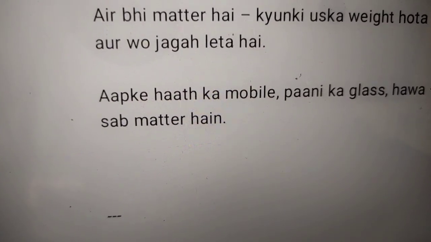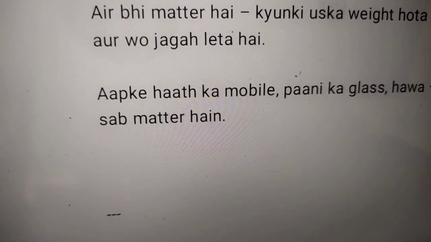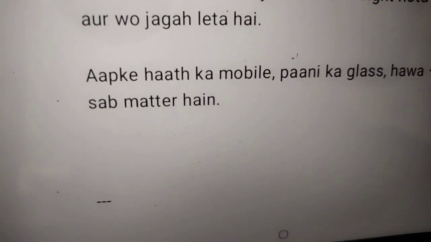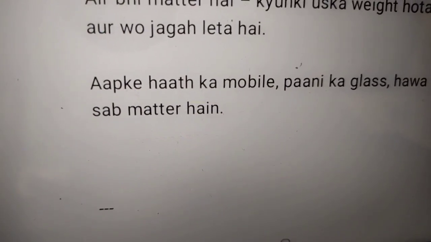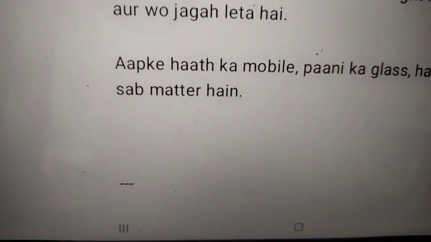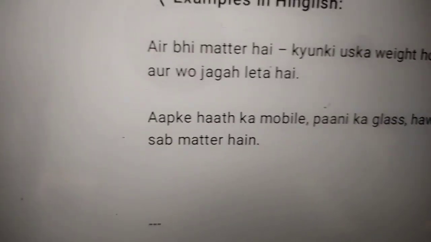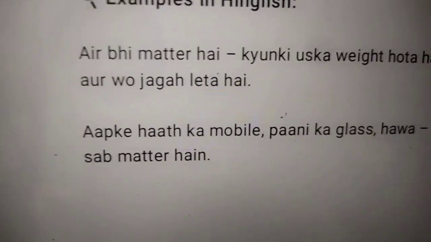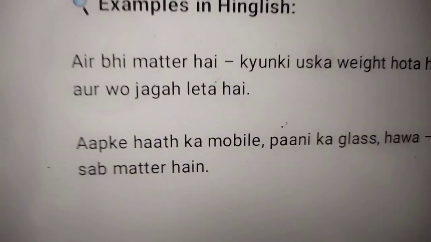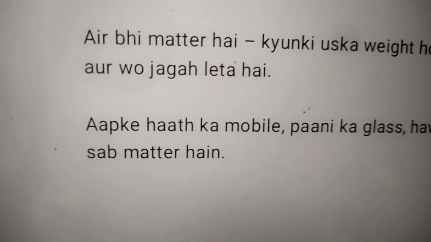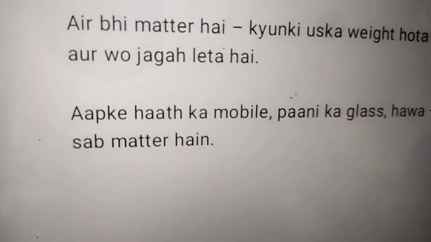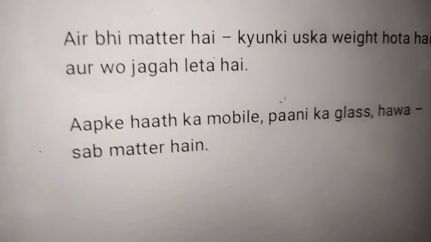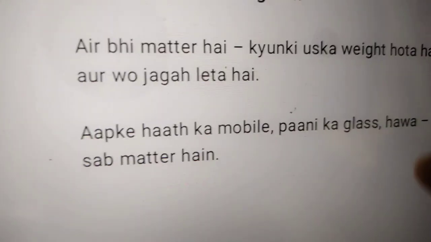If you hold a single phone, you may not feel its weight. But if you hold 20, 25 phones, a whole bag of mobile phones, you will feel the weight. This is an example of matter having mass and occupying space.